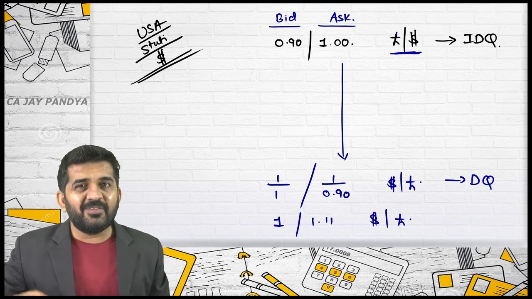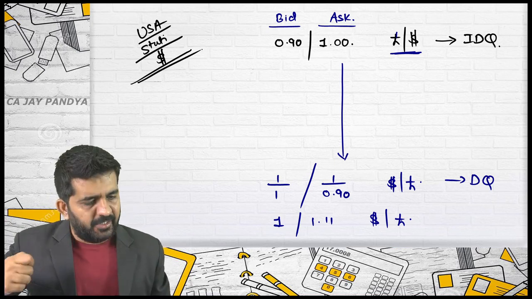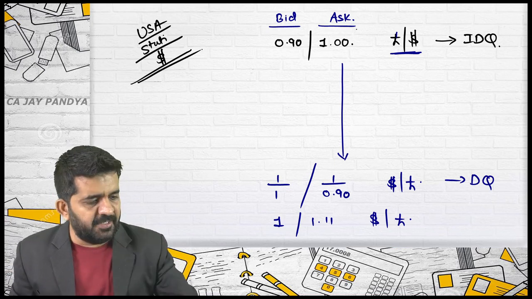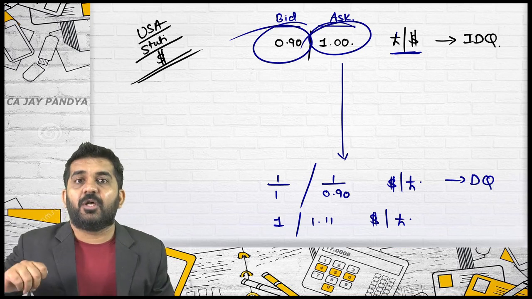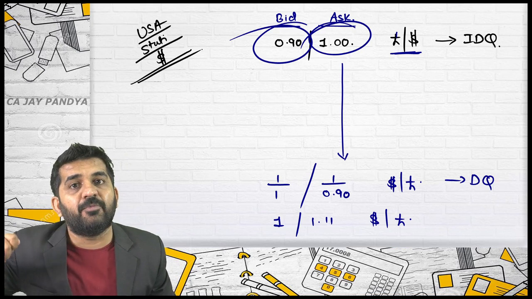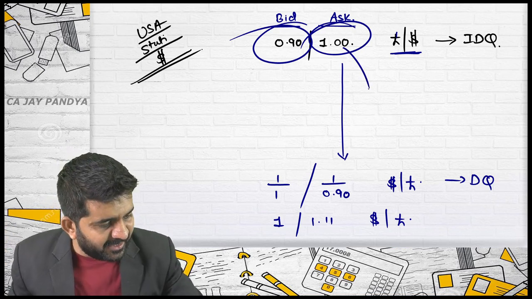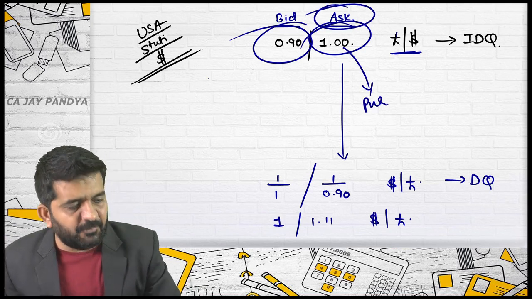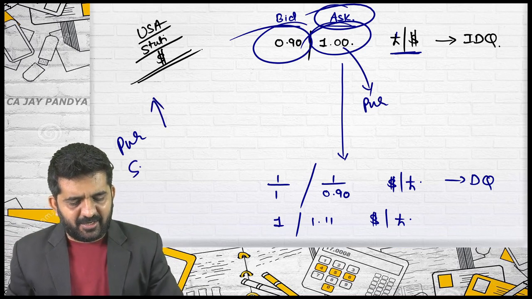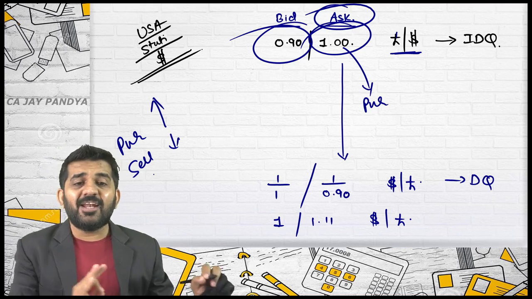Alright. So what we started with, understanding the rate, direct quote, indirect quote. Then we understood bid and ask. What is the meaning of bid and ask? This will be purchase rate. This will be sell rate if you are a customer. The names are given in a reverse manner because the name is from the point of view of a banker or foreign exchange dealer. This is the rate at which you can purchase even if the name of the rate is ask. So what is a good logic? You purchase at a higher rate. You sell at a lower rate. Is it alright?